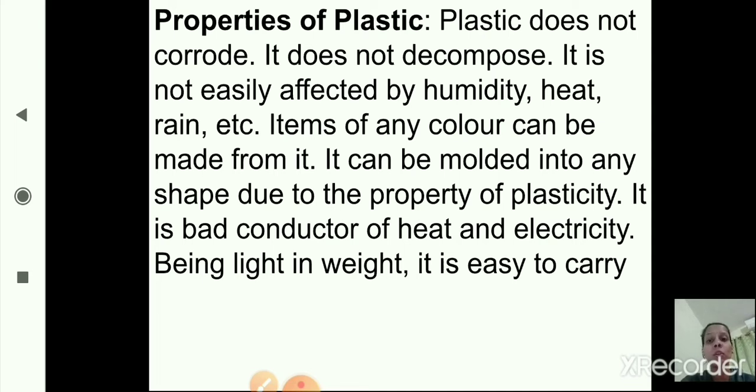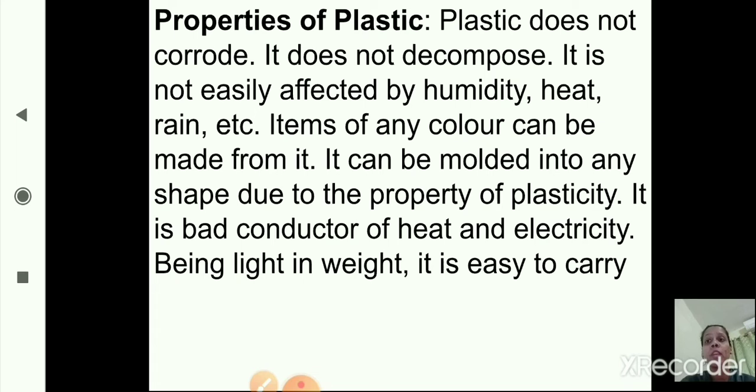Plastic does not corrode, it will not get corroded. It does not decompose easily. It is not easily affected by humidity, rain, heat, etc., or the weather change. Items of any color can be made from it.